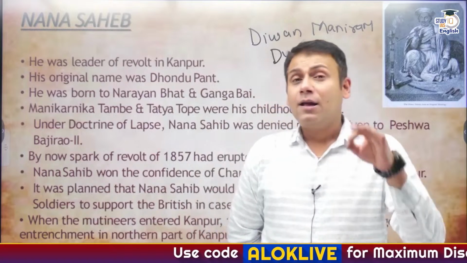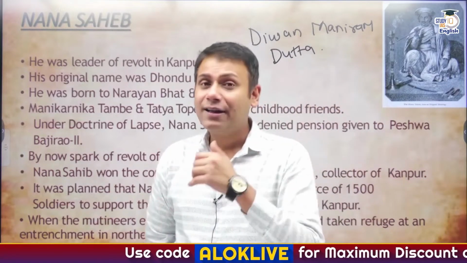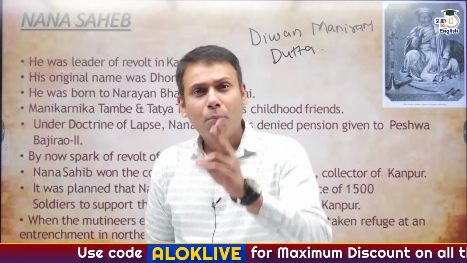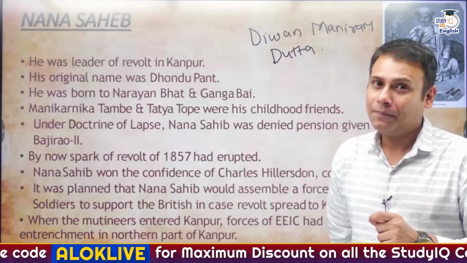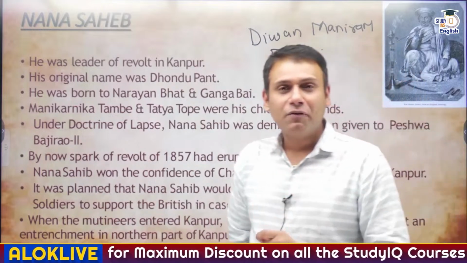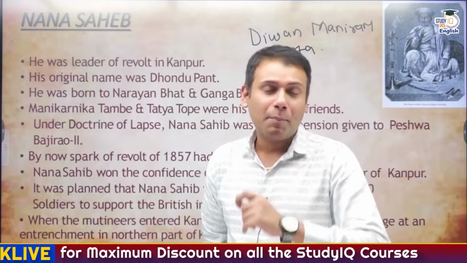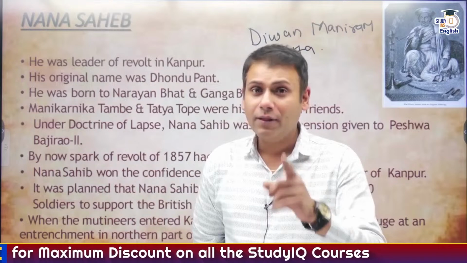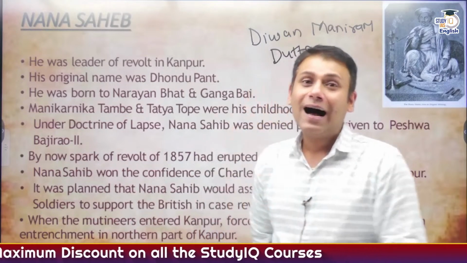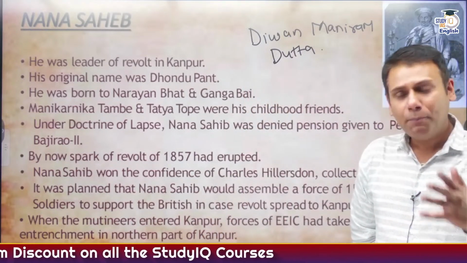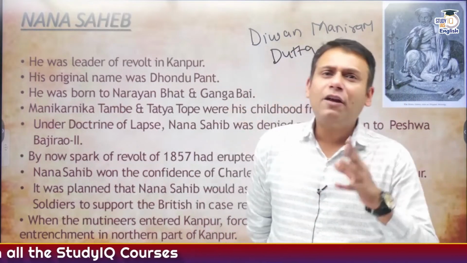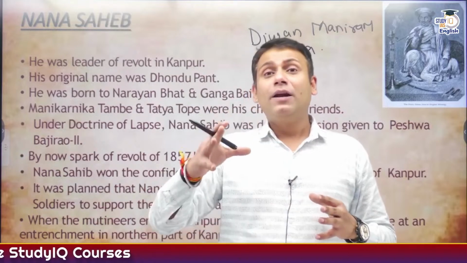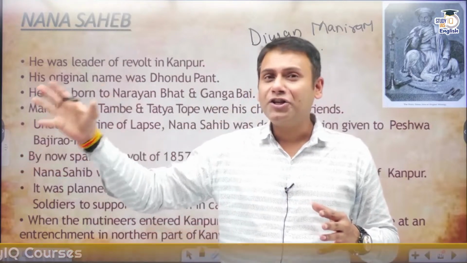It is believed that Diwan Maniram Dutt and his brother Pyali Baruha were both hanged at Jorhat jail in the region of Assam. So this was the contribution of Diwan Maniram Dutt and his brother Pyali Baruha in the revolt of 1857 from the region of Assam. Another important leader was Surendra Sai. Surendra Sai led the revolt of 1857 from the region of Odisha.